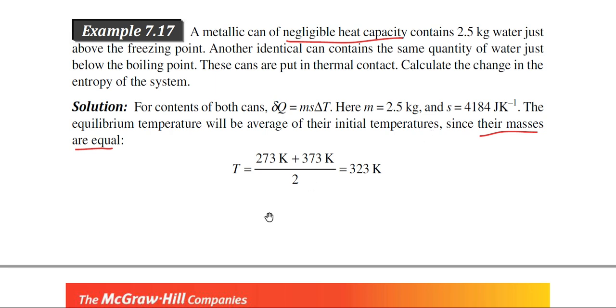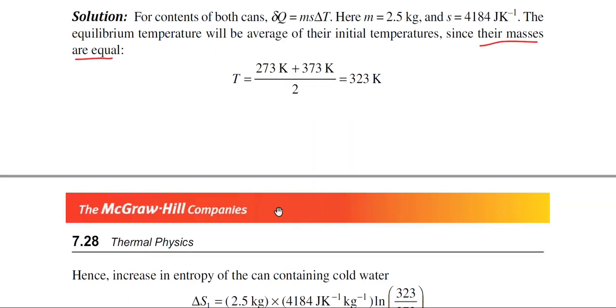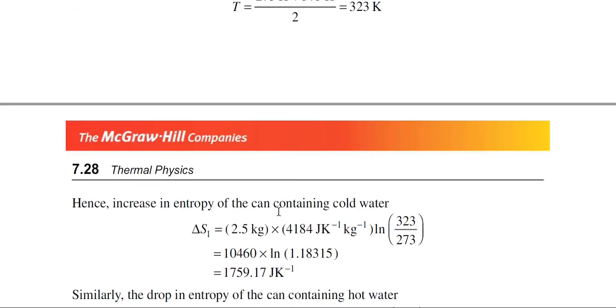So what will be the temperature of the equilibrium system? T is equal to (273 Kelvin plus 373 Kelvin) by 2, that is 323 Kelvin. This is the temperature of the mixture in equilibrium.